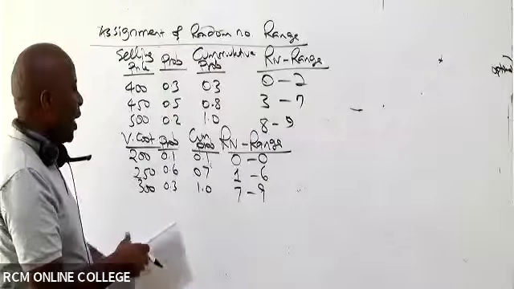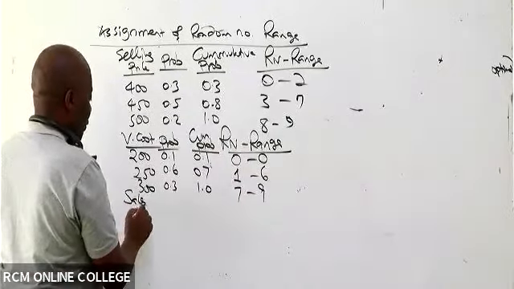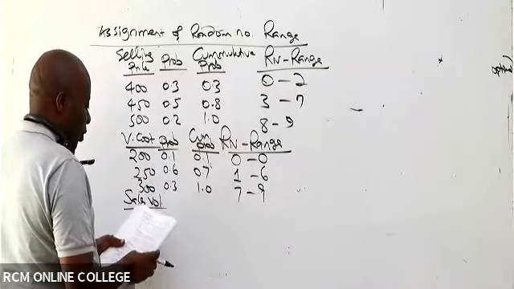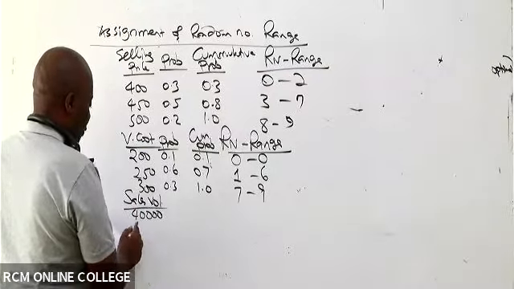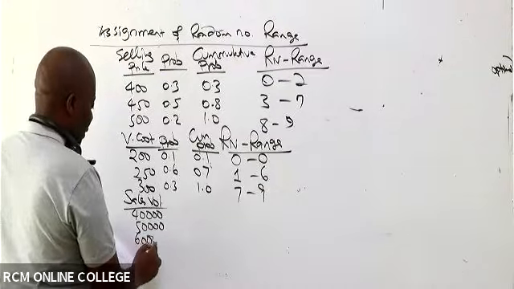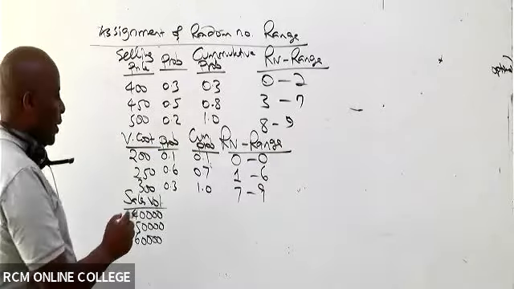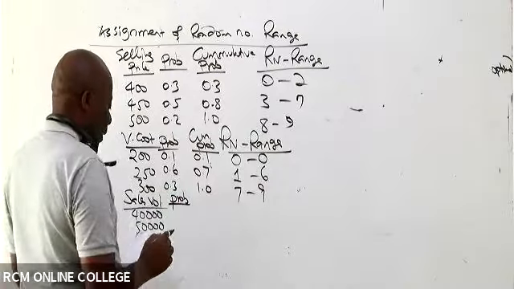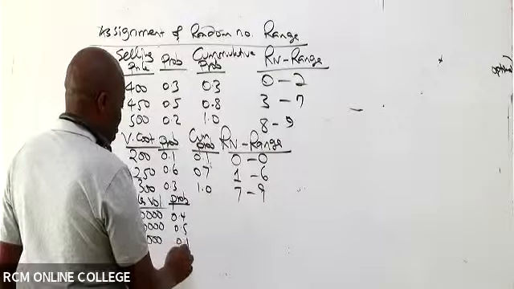To 9. After that, ladies and gentlemen, go ahead and give me the sales volume. So sales volume, we have here 40,000, we have 50,000, we have 60,000. Then we have, in this case here, probabilities. So probabilities, we have here 0.4, 0.5, 0.